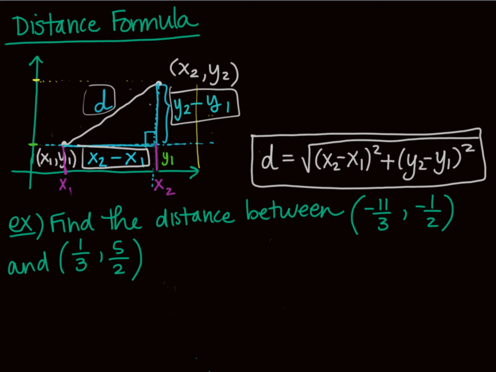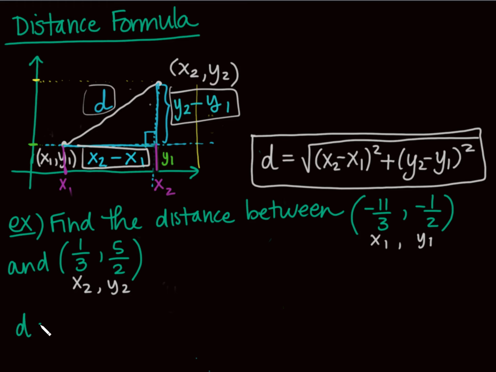So what do I know? It doesn't matter which one is x1 and y1 and x2 and y2. It actually doesn't even matter which one you put first in the formula. You just need to be consistent. You need to keep your x's grouped together, and you need to keep your y's grouped together, okay?